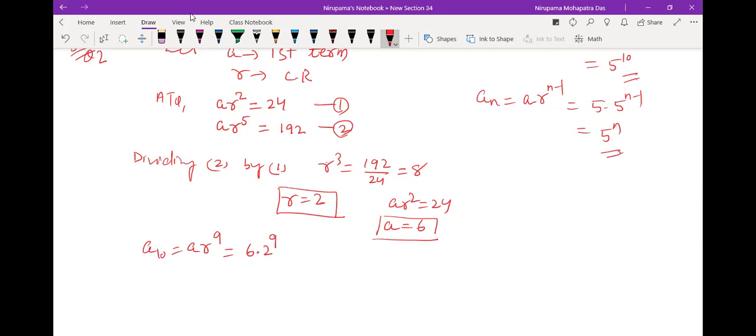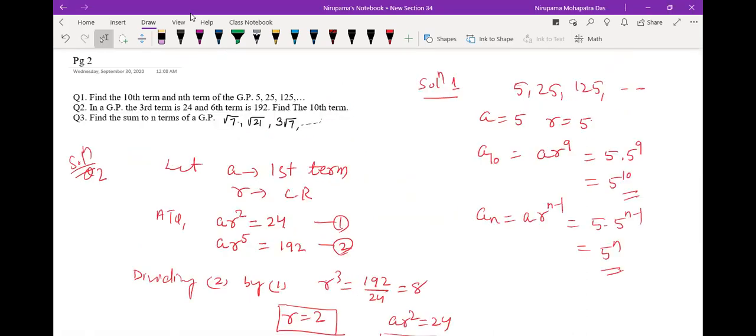So 6 into 2 to the power 9. 2 to the power 10 is 1024, yes, you can multiply. Okay, let's take the calculation. 3072.